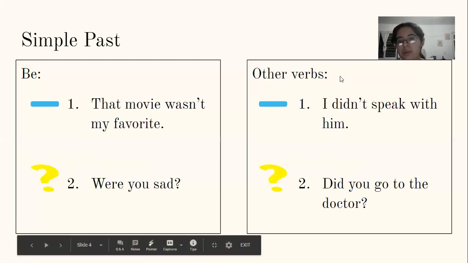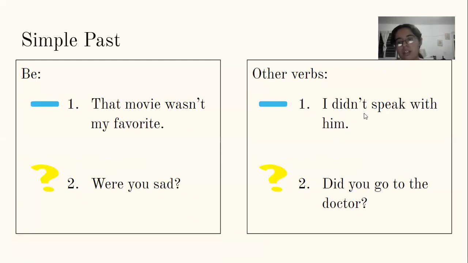And for other verbs, we have I didn't speak with him. So the negative for other verbs that are not be, we use didn't. I didn't speak with him, or did not. Subject, didn't, verb in simple form because the did is already in past, so we don't need it again.